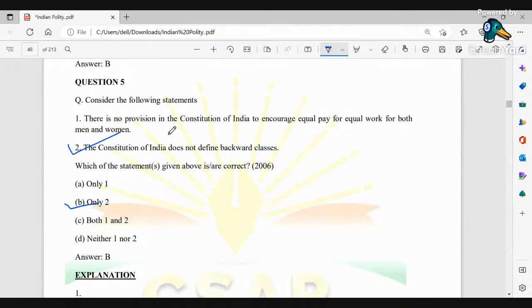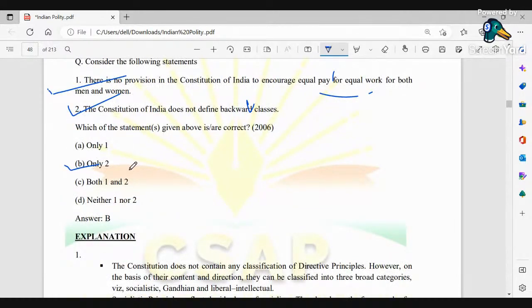तो यहाँ पे हम लोग जानते हैं कि the Constitution of India does not define backward classes. ऐसा नहीं है, यहाँ पे define किया गया है. Okay, so we could see that there is no provision in the Constitution of India to encourage equal pay for equal work for both men and women. Okay, so यहाँ पे correct answer is B.